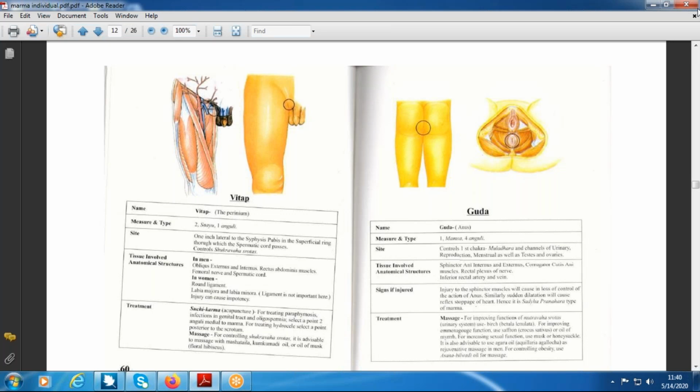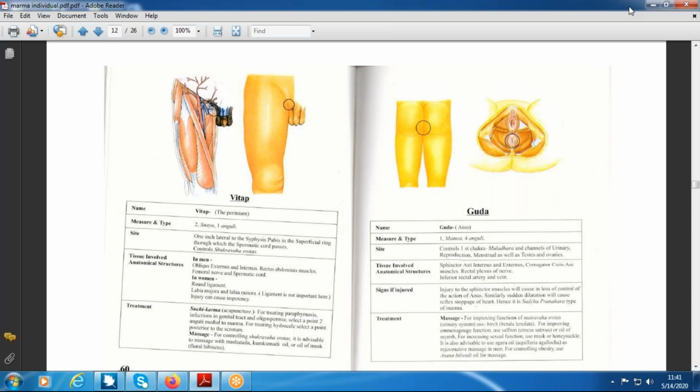Gulfa is present only in the lower limb, that is the ankle joint, and manibandha is present only in the upper limb, that is the wrist joint. In the same way, Janumarma is in the lower limb, that is the knee joint, and Kurpara is in the upper limb as the elbow joint.